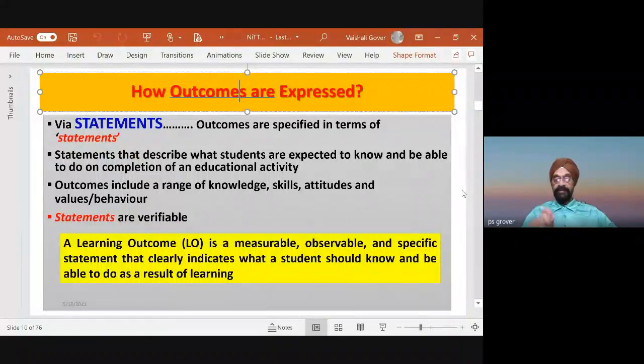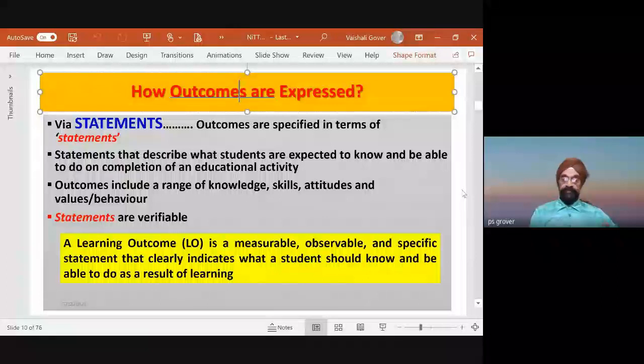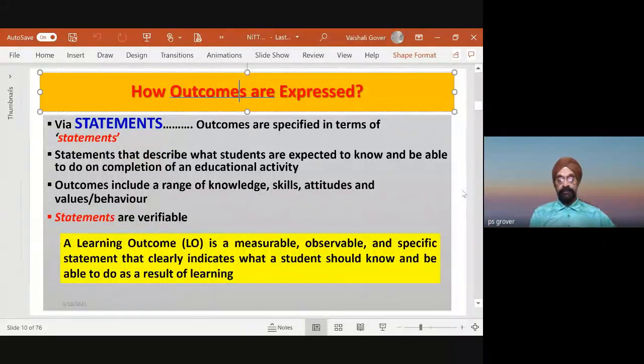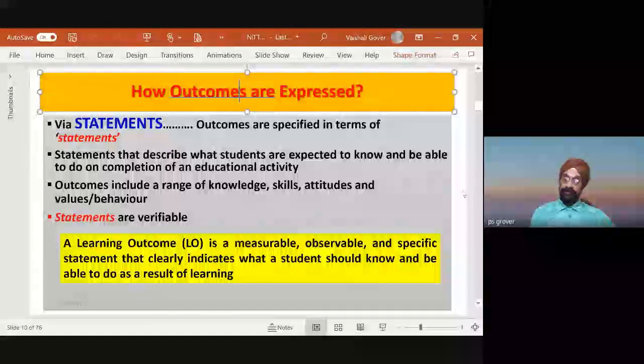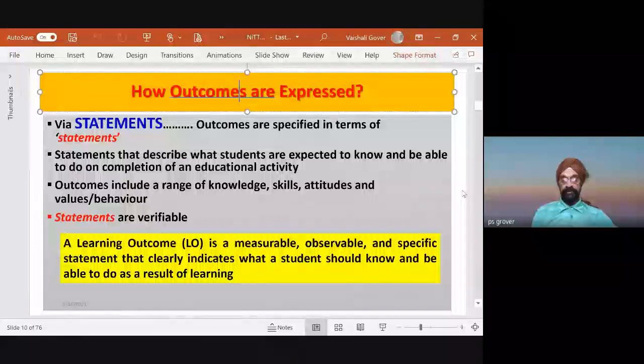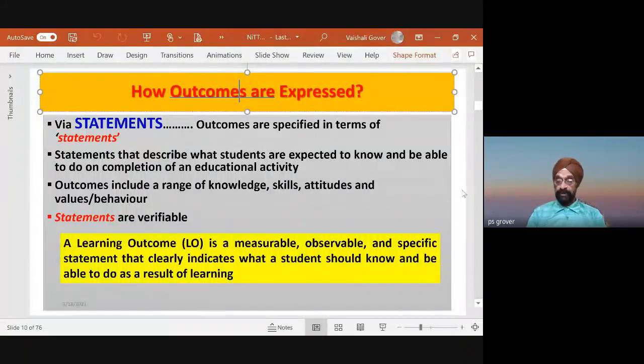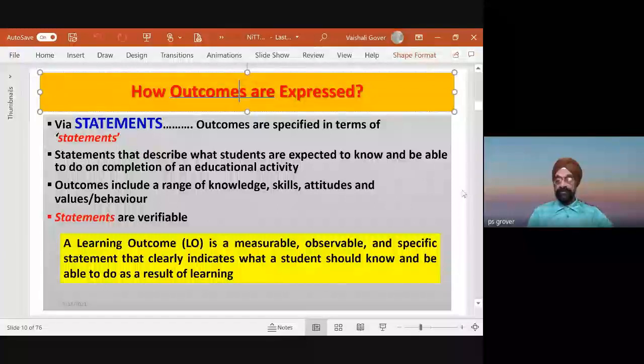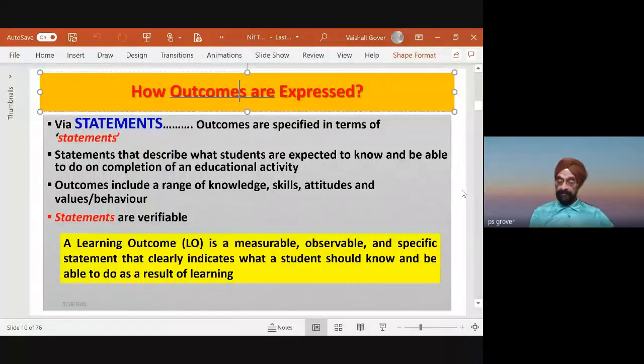Now, here is the important thing: when I say I want the student to learn like this, I want the student to develop these skills, I want the student to demonstrate these things, then I must convey it to the student. And how do I convey it? I convey it by writing appropriate statements for what I expect from the students. When I prepare the statements, they convey to the student, they convey to everyone, what is expected out of that, let's say, lecture or program.